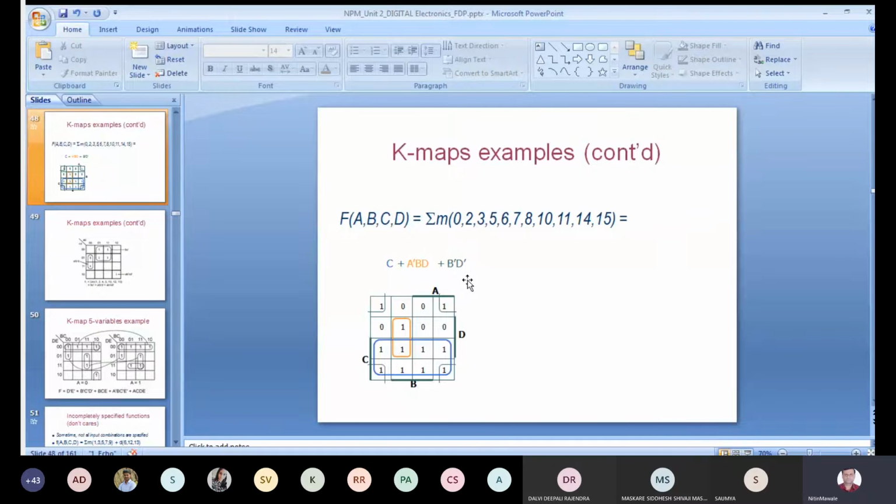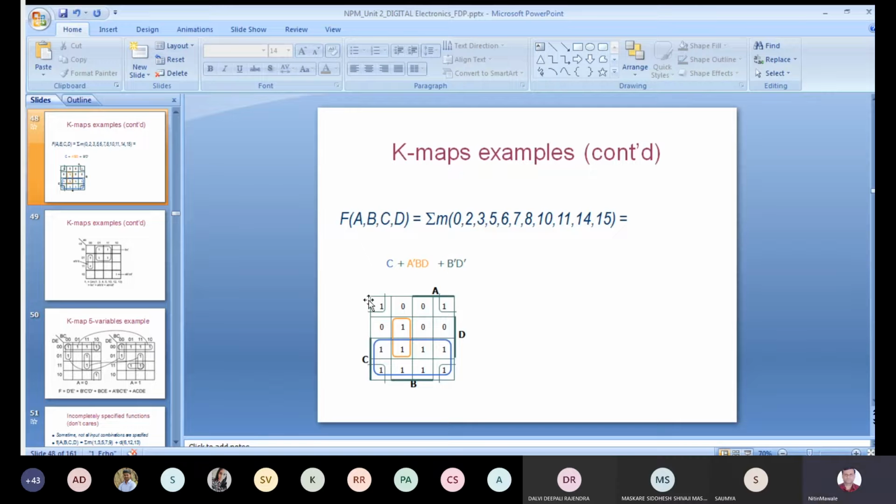After drawing your K-map, you have to enter the min terms entry. Here 11 min terms are there. Why min terms? Because the format is given in summation of m. Summation stands for sum of products, canonical SOP, and the small m stands for min term. So all are min terms, and a min term is nothing but a present term. You should enter one entry in the K-map for every min term in the corresponding cell number.